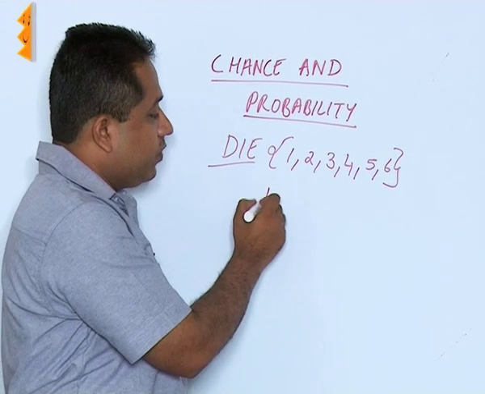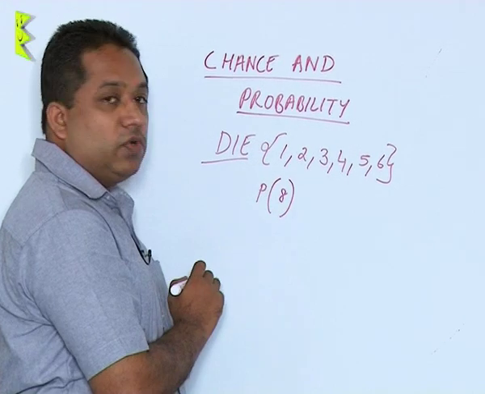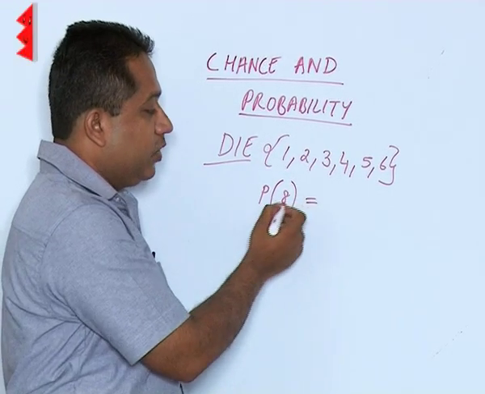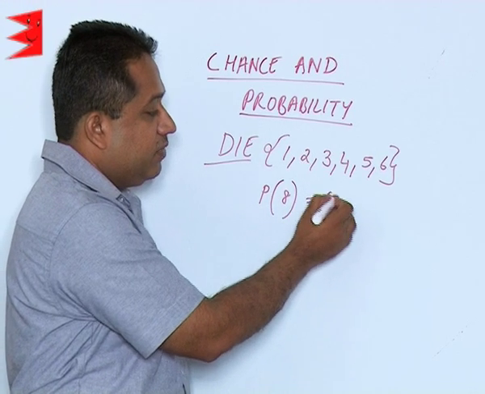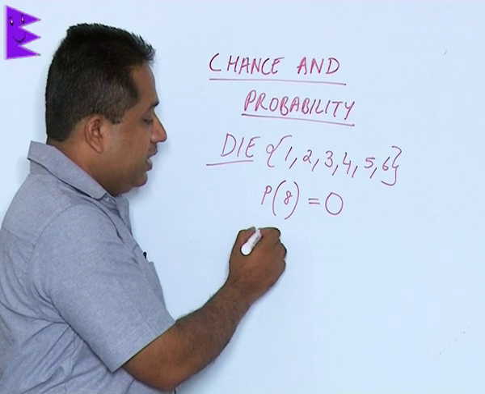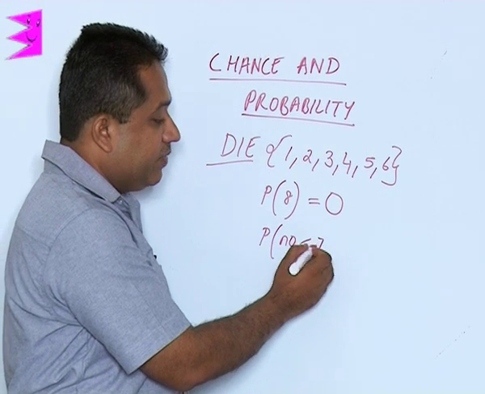Now, if the question is what is the probability of getting the number 8? So, we know that number 8 can never come on a die. So, we can say it is an impossible event. So, for an impossible event we will say the probability is 0. What is the probability that you are going to get a number which is less than 7?